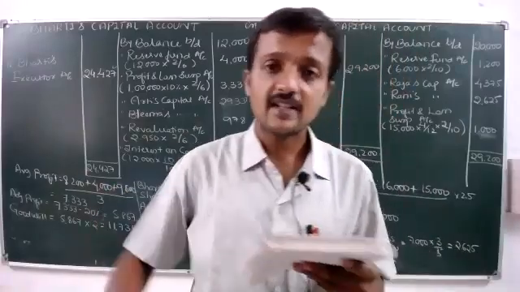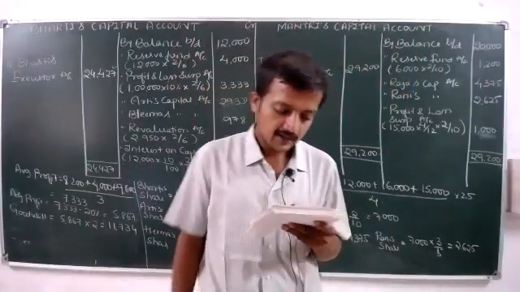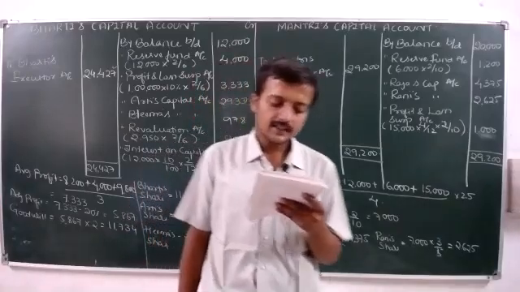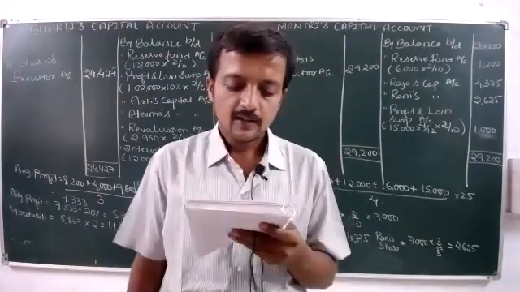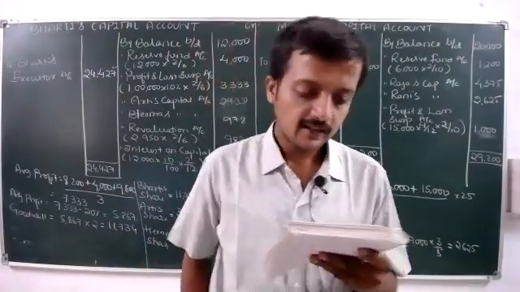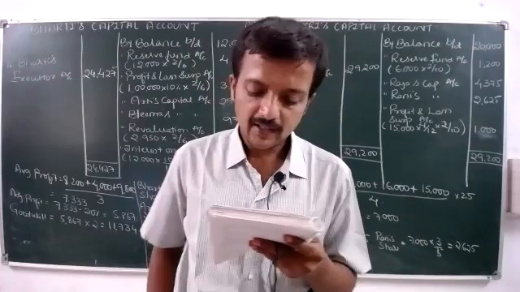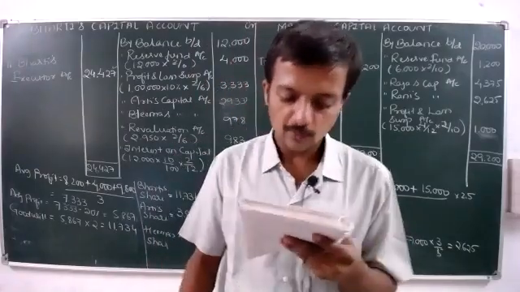That will be on the debit side, to drawings. And last is interest on capital at 10% per annum. That needs to be calculated on his capital. That is 20,000 into 10% into 6 divided by 12. I think that will be 1,000 rupees.